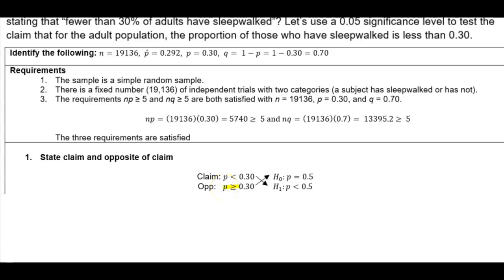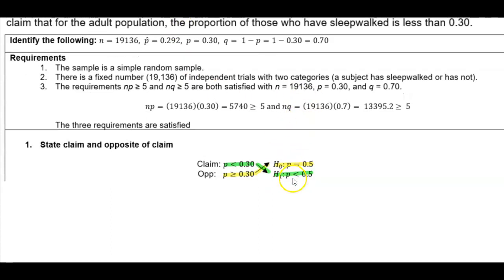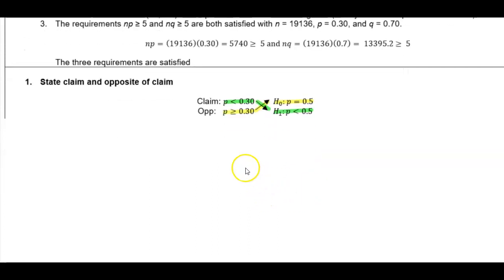Since this contains the equal sign, that tells us that the equal sign is always in the null, so p is going to equal 0.30. Therefore, the claim, p less than 0.30, is going to be in the alternative hypothesis.